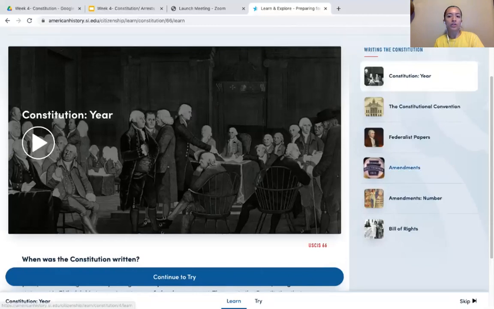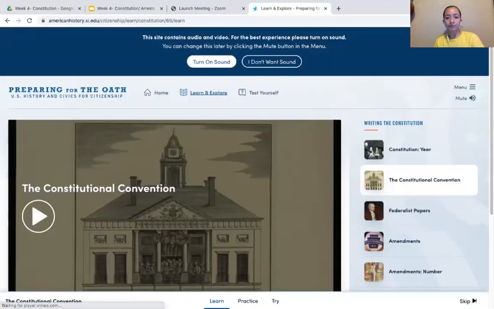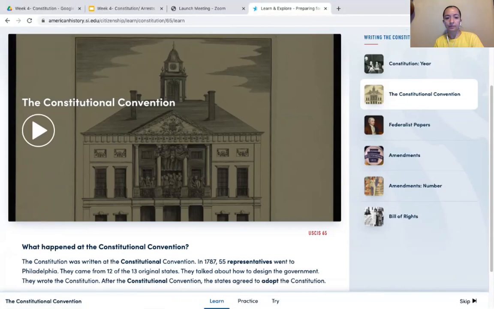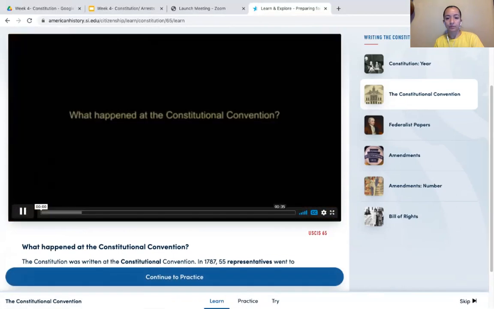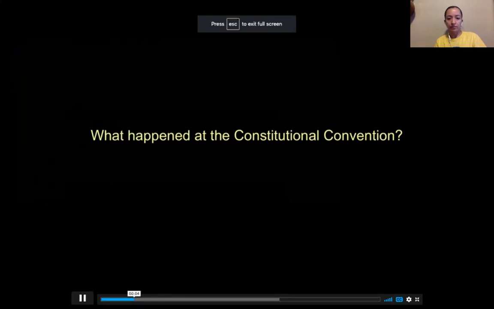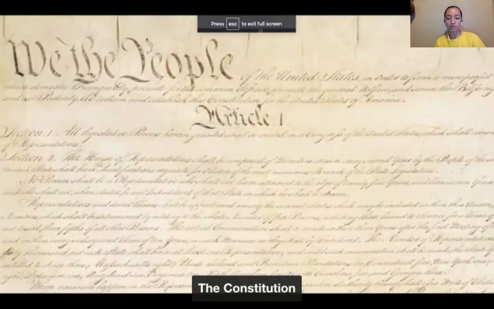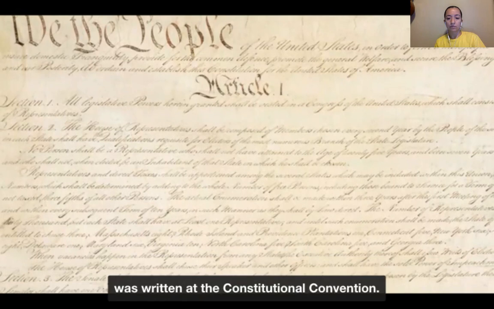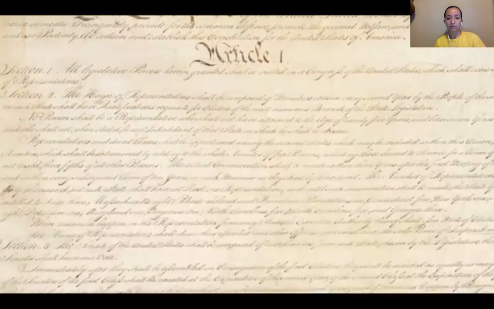Now we are going to watch a video about the Constitutional Convention. What happened at the Constitutional Convention? The Constitution was written at the Constitutional Convention.